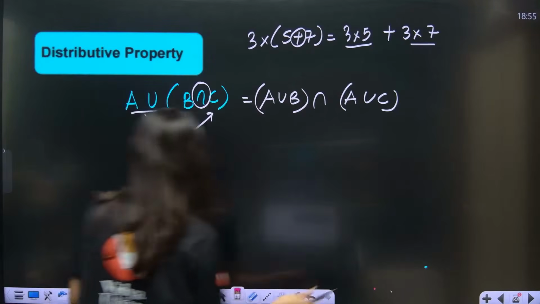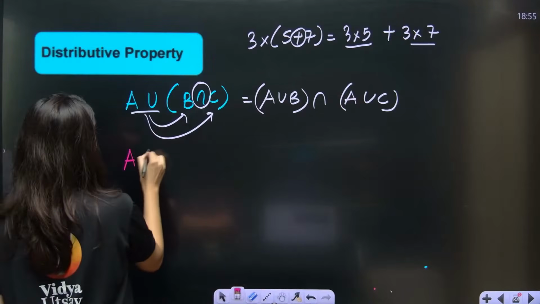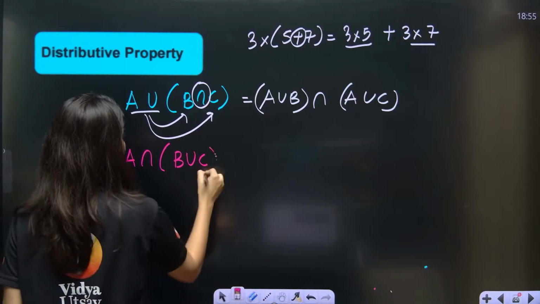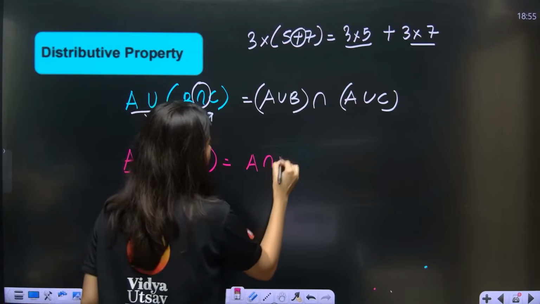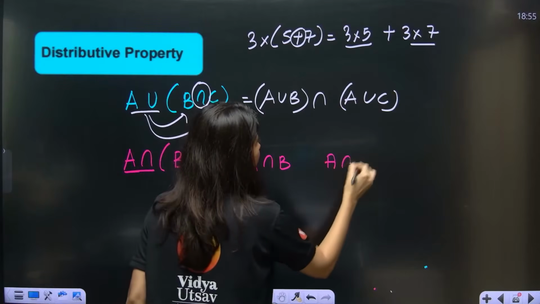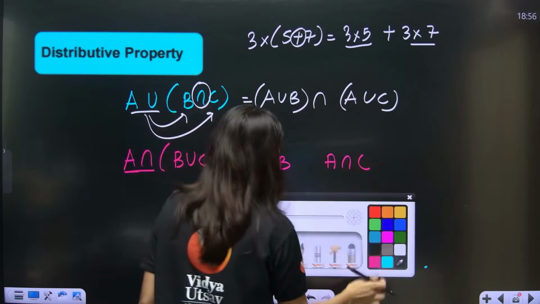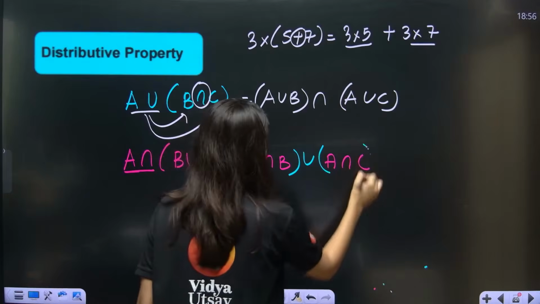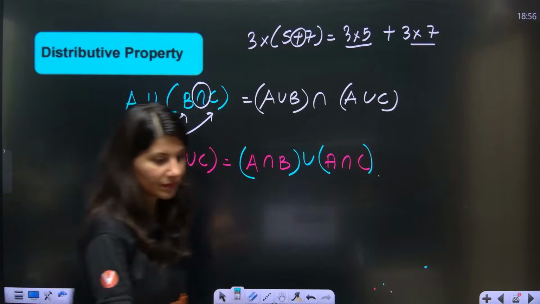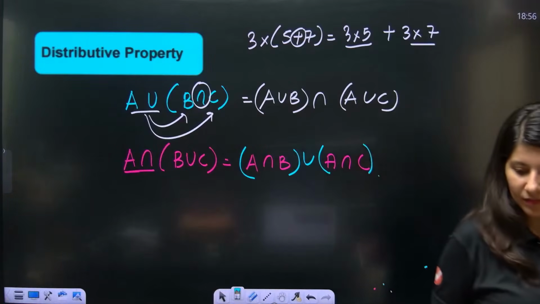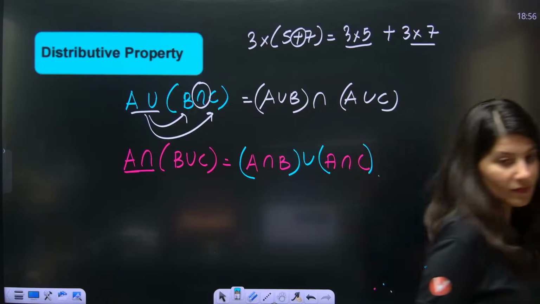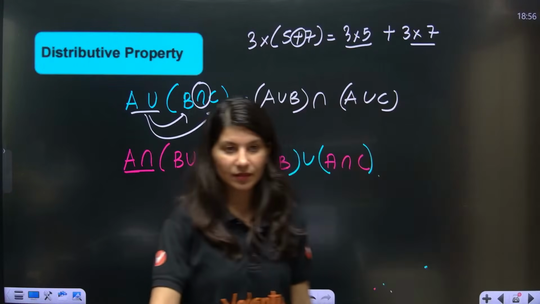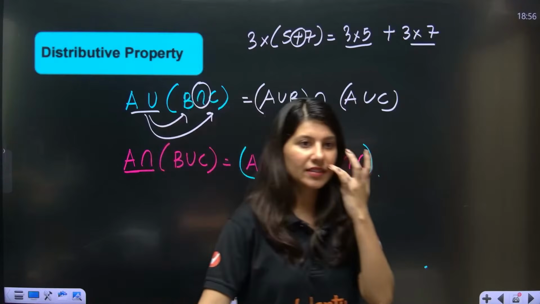This is something which you need to understand. A intersection B union C, suppose. So A intersection B and A intersection C, and the middle sign will be union. All right, clear? Correct?